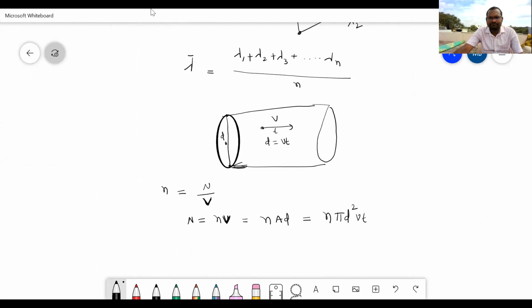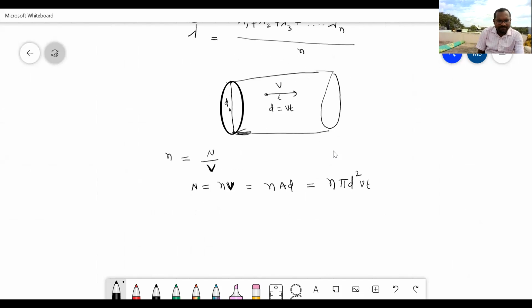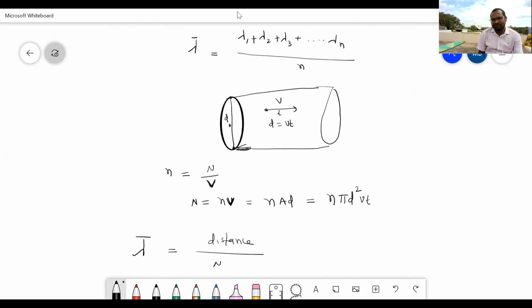Now mean free path is nothing but the distance traveled by the gas molecules divided by how many number of gas molecules are present. Distance traveled by gas molecules is Vt, divided by number of gas molecules present, which is n pi d square Vt. Vt cancels. You will get 1 divided by pi d square n.